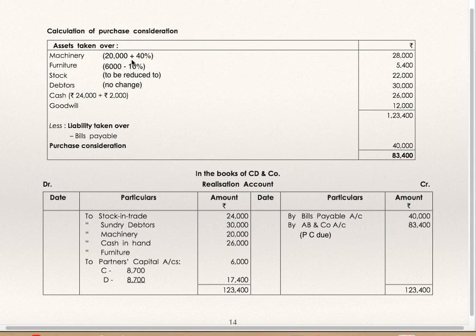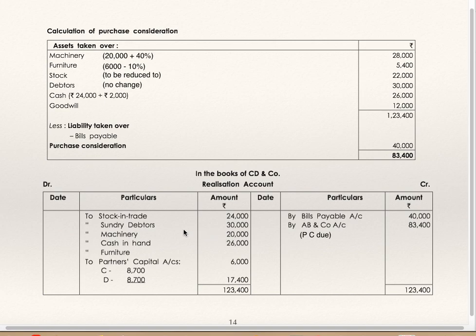Machinery 20,000 plus 40%, 28,000. Furniture 6,000 minus 10%, 5,400. Stock to be reduced to 22,000. Debtors no change, 30,000. Cash 2,000, but they have sold the investments at 24,000. So cash is 26,000. Goodwill valuation is 12,000. This is the total of assets taken over minus liabilities taken over, which is bills payable. Purchase consideration 83,400.